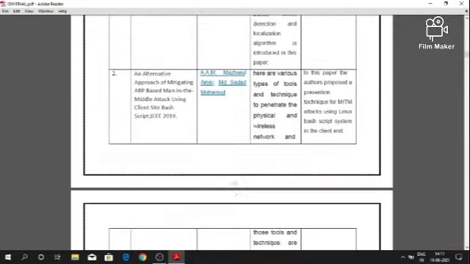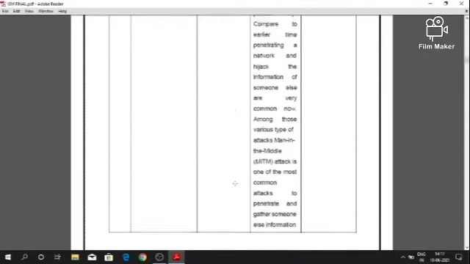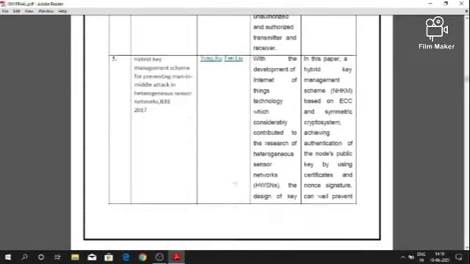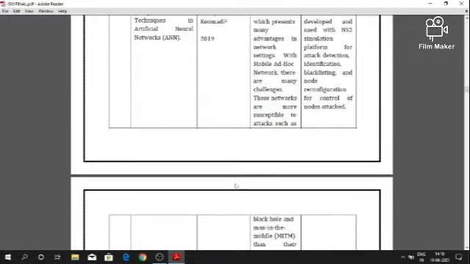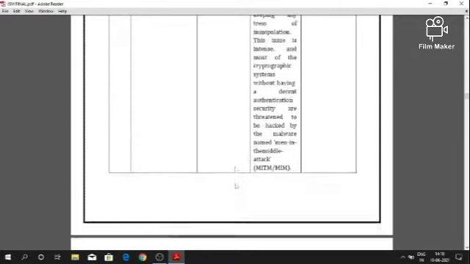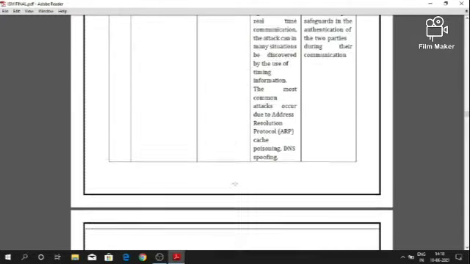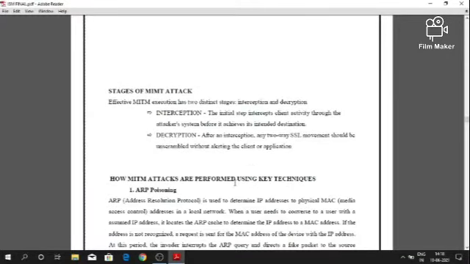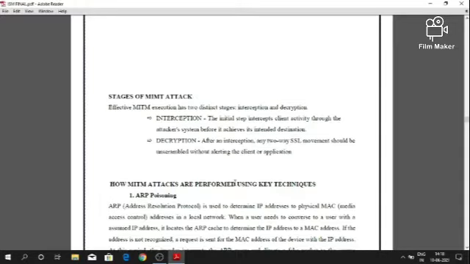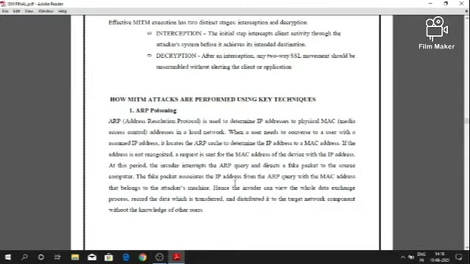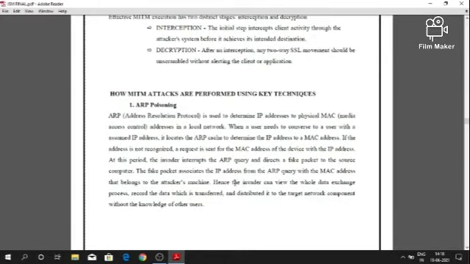Man in the middle attack execution has two distinct stages, sir. One is interception, another one is decryption. Interception means the initial step: intercept client activity through the attacker system before it reaches its intended destination. Next one is decryption. After interception, any two-way SSL traffic should be unscrambled without alerting the client or application.